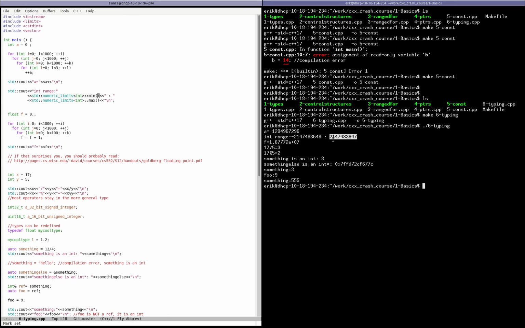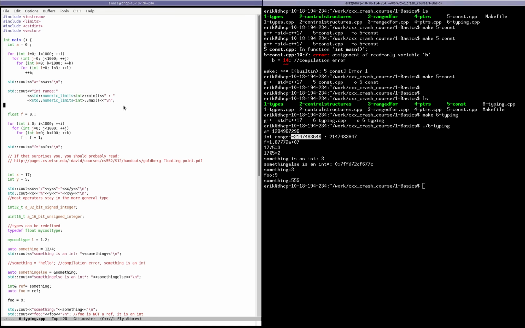And whenever you overflow this value, what happens is that if you're trying to store 2 billion something, then the value that you're going to get is this one. It's the lowest value of the range. The range loops on itself. And that's because of the way integers are represented in memory.